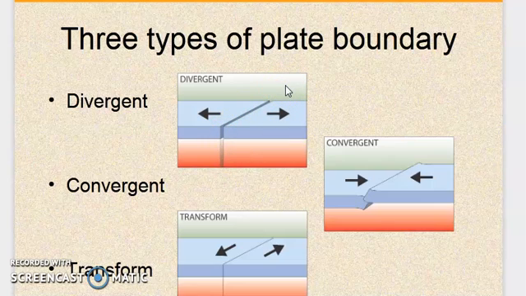Now, in the case of the convergent plate boundary, when two plates are coming closer to each other, these two plates are the convergent plates, and this boundary is called the convergent plate boundary. What is the transform plate boundary?